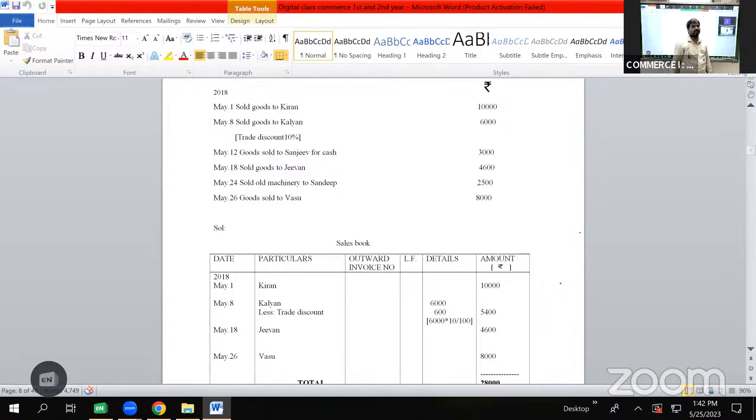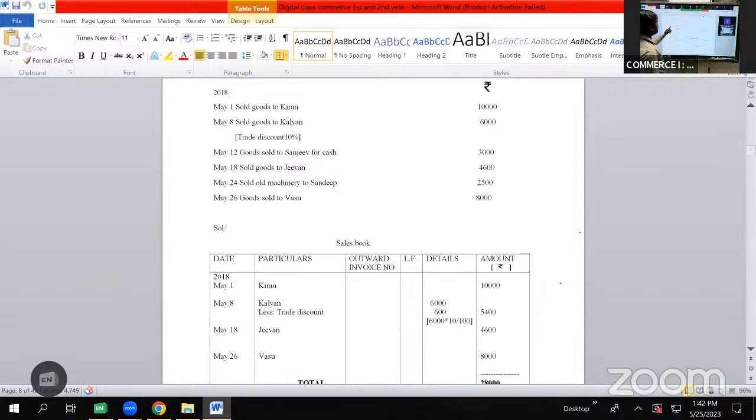If we reduce 1 zero, it becomes 600. So trade discount amount is 600. Subtracting 600 from 6,000, it becomes 5,400, which will be shown here as May 8. Kalyan 6,000 will be shown in details column. Less trade discount 6,000 into 10 by 100, which works out to be 600. Subtracting 600 from 6,000, it becomes 5,400.